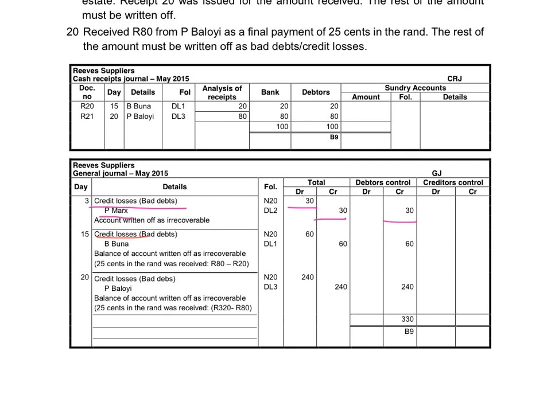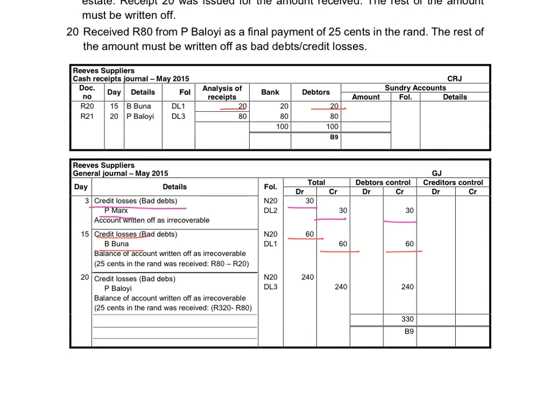That's the expense on the debit side. Credit B. Buna's account in the debtors ledger on the credit side to close his account. And we will credit the debtors control account to show that the asset decreases because we're not receiving this money. In the cash receipts journal, we will indicate that we received 20 rand and that the debtors will be decreased with 20 rand.